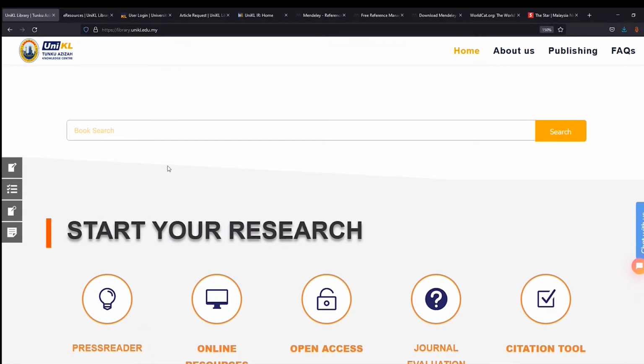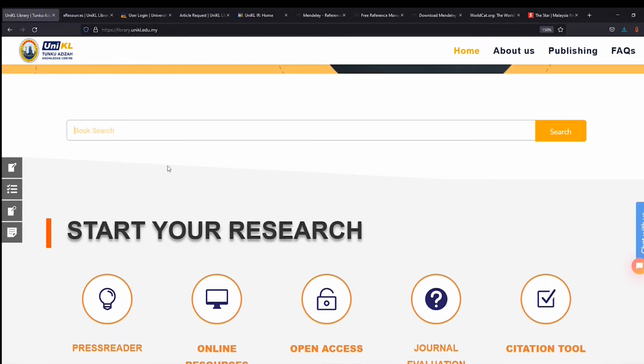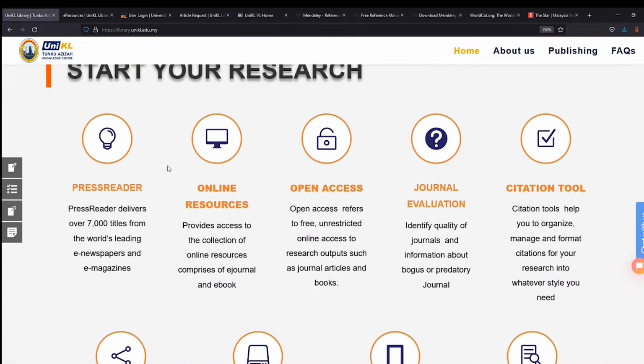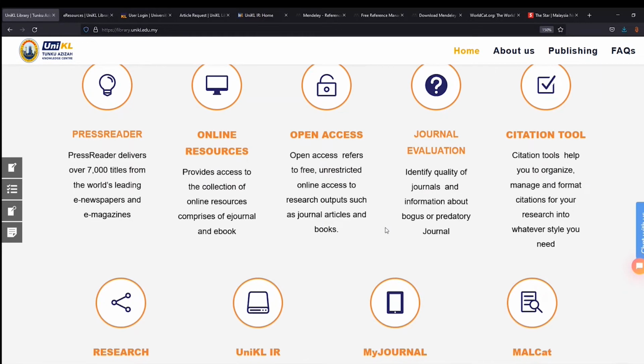It will automatically locate the content in our OPAC, our local books. At the moment, we are still not yet coming back to the campus, so you can go to our online resources to download the things that you need. To start your research, there are a few icons here that can help you.